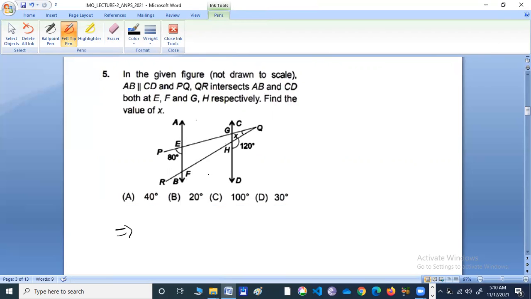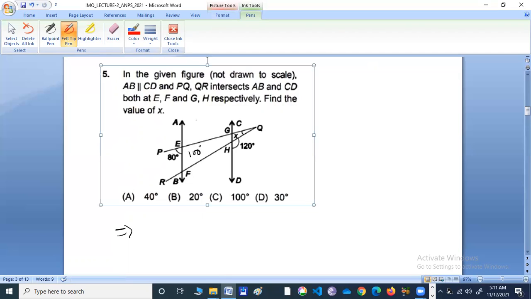Okay. So this is 120 given, right? See, this is 80, this is 100. Okay, good. This is 120, vertically opposite angle. So this is also 120.